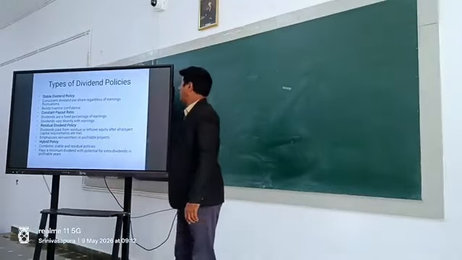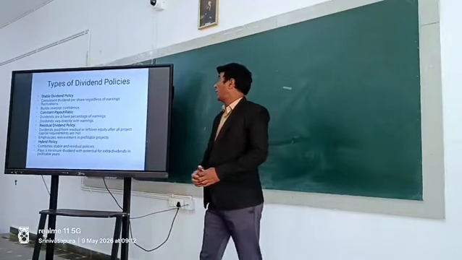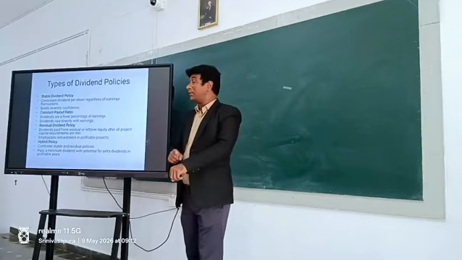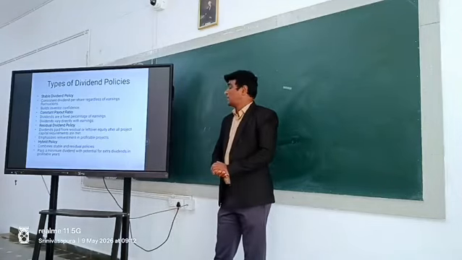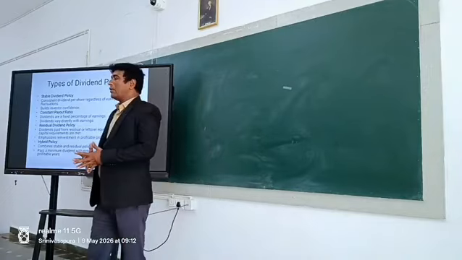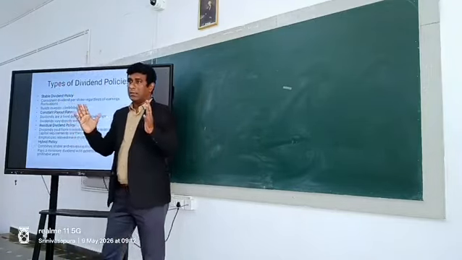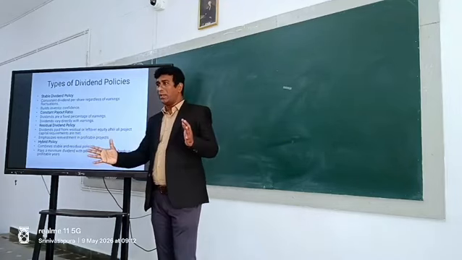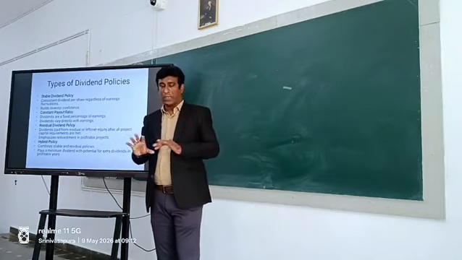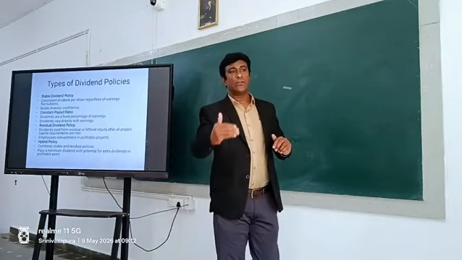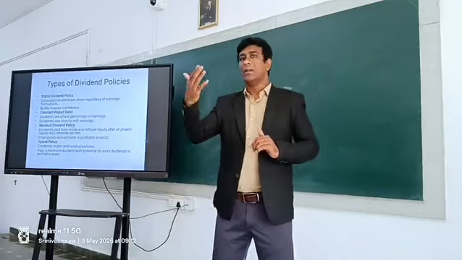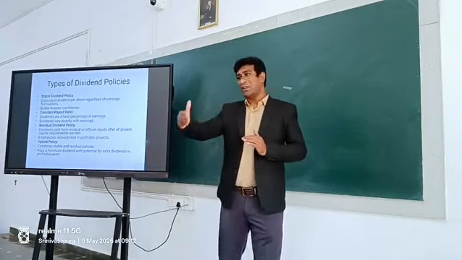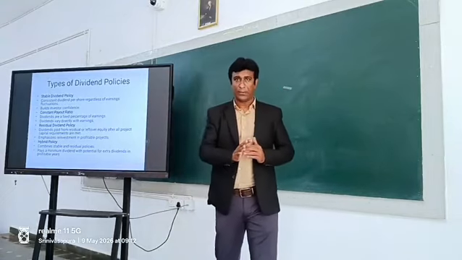In the dividend chapter, today we are going to discuss the types of dividend policies. As we know, dividend is nothing but the company earns a profit. Once the company earns the profit, there are two portions to it. Number one is that it has to satisfy the shareholders, that is, it has to declare the dividend. Whatever share of the profit is given to the shareholders is called the dividend.